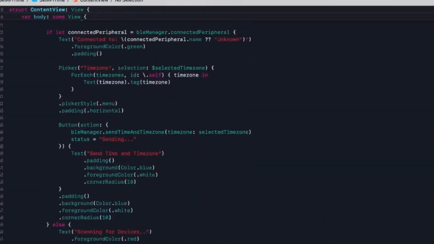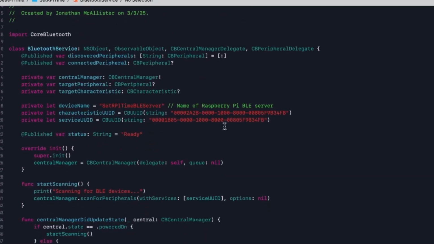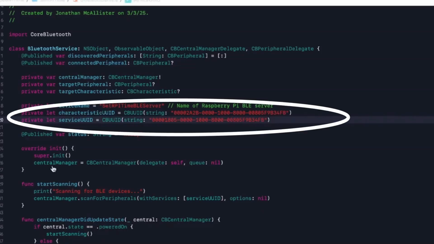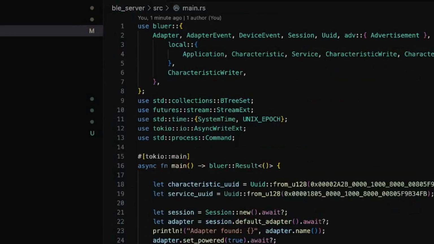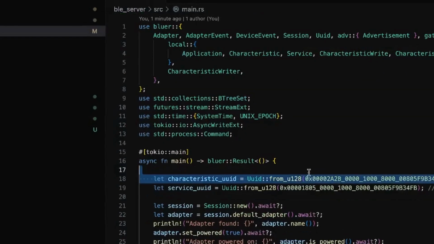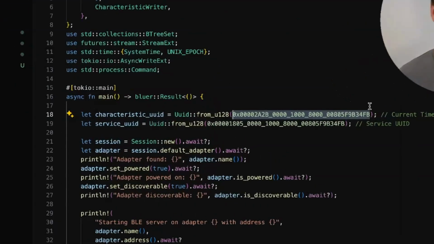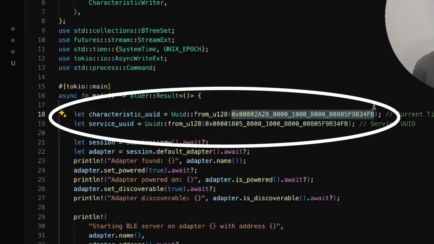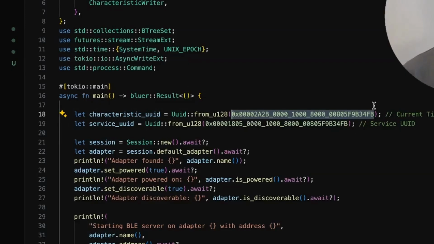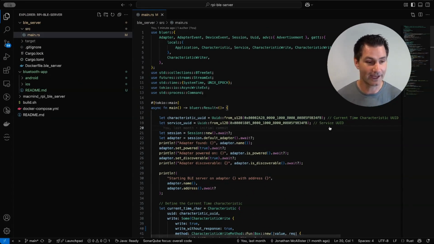And then this is our Bluetooth service. What we're looking for is this characteristic and this service UUID, and these are going to match, if you remember, what we set here on the RPI side, okay? These identifiers are going to match. And this characteristic is actually specific to setting the current time. It's appropriated for that. I think it's possible to send other data over this characteristic, but that's what its intention is. So it's limited in how much data you can send.